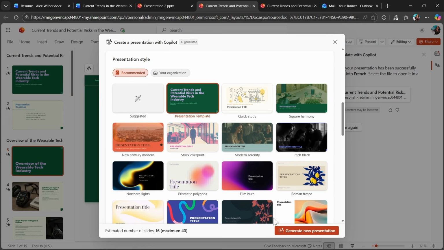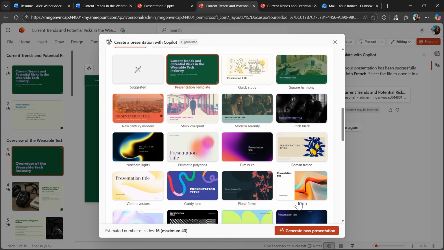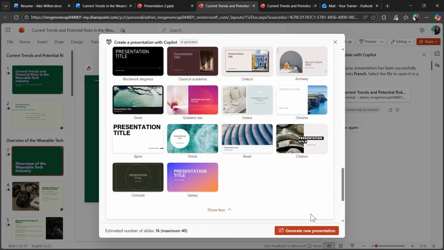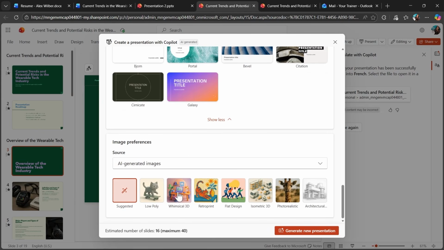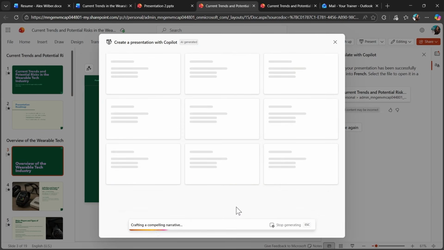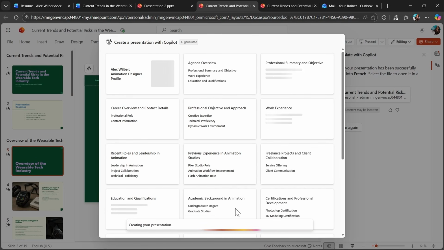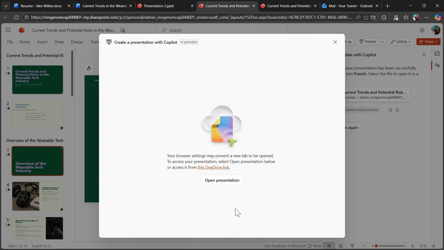So if you don't have your template saved in my organization section, you can just open any template from your company and click on create a presentation based on existing opened in a PowerPoint template. So this time I did select a different template, but if your corporate templates are not saved inside Copilot, you can also open a presentation and create based on provided template.